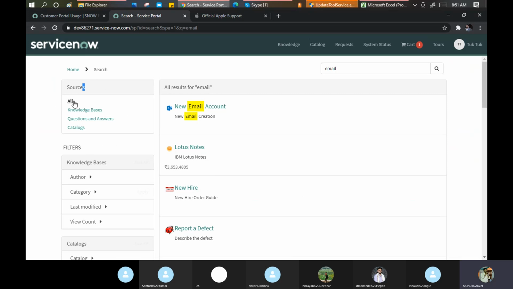Now what is in the bold part is All. It means wherever the word email has been mentioned, it fetches everything for me. It can be a document, it can be a product, it is mentioned in my mobile phone, it is mentioned in my laptop, anywhere the word email has been mentioned.